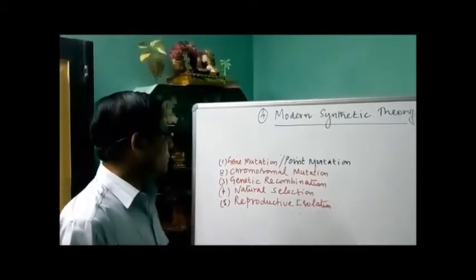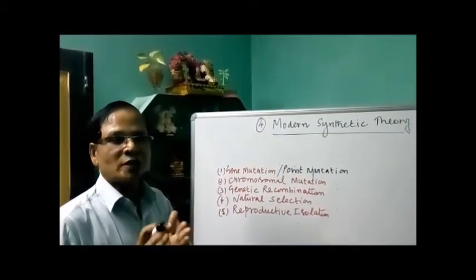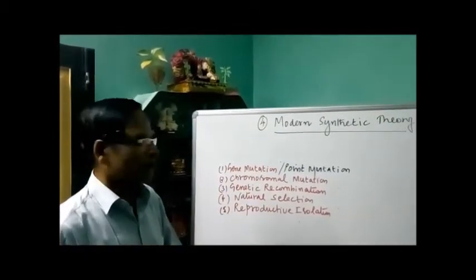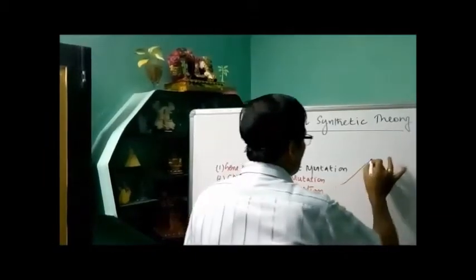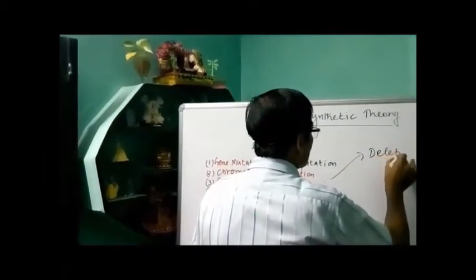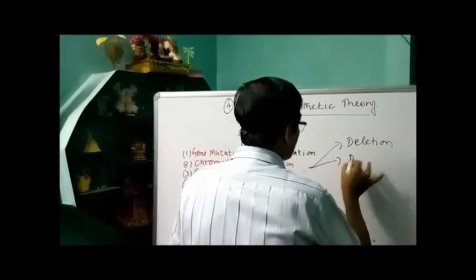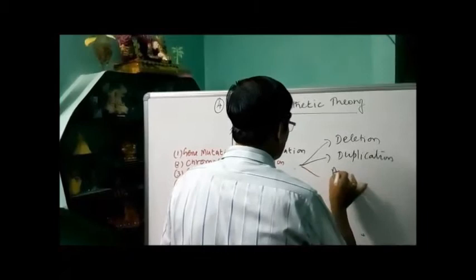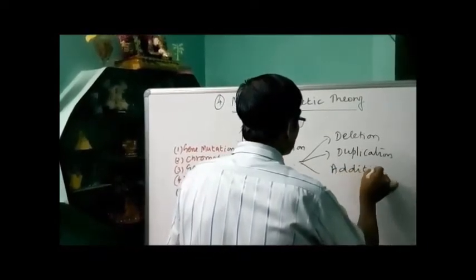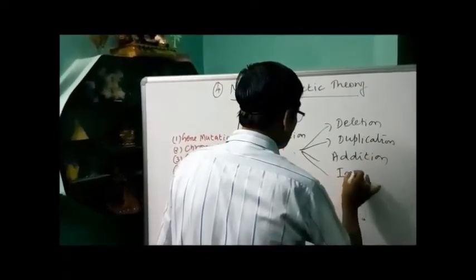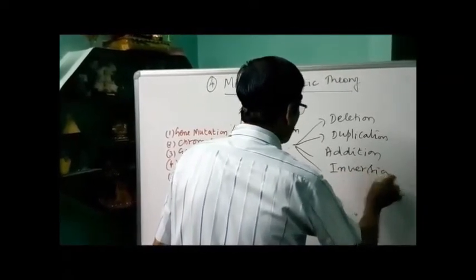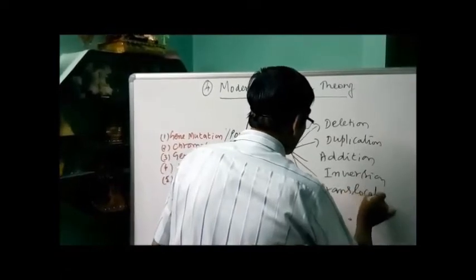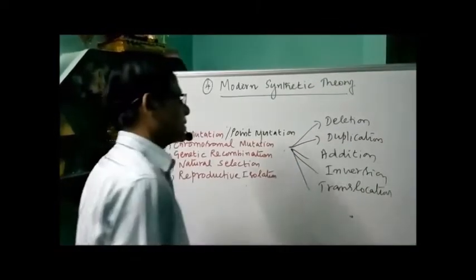Now the second one, chromosomal mutation. A change in the structure of the chromosomes is called chromosomal mutation. The change in structure is caused by either deletion, or duplication, or addition, or inversion, or translocation. I already studied the chromosomal aberrations.